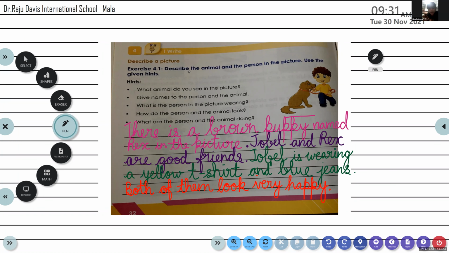They are playing. Are they playing? No, they are sitting with each other. And did you notice this collar? The dog's collar with a leash. And the leash is there in the boy's hand. Did you notice that? The brown colored one?